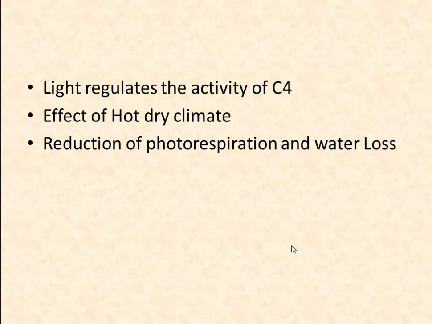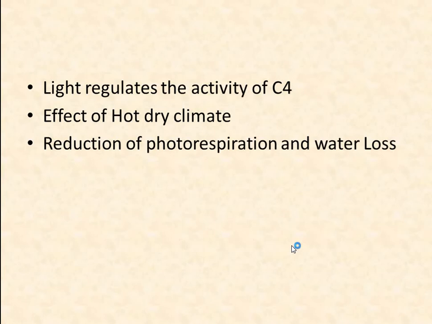Light regulates the activity of key C4 enzymes. Light is essential for the operation of the C4 cycle because it regulates several specific enzymes. For example, the activities of PEP carboxylase, NADP malate dehydrogenase, and pyruvate orthophosphate dikinase are regulated in response to variation in photon flux density by 2 different processes: reduction-oxidation of thiol groups and phosphorylation-dephosphorylation events.